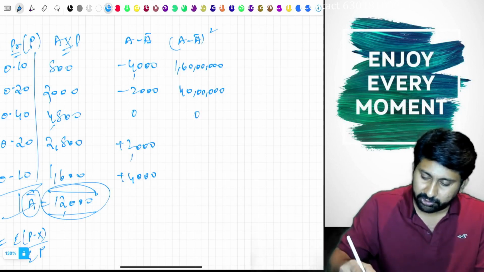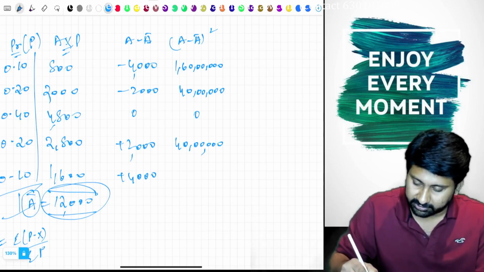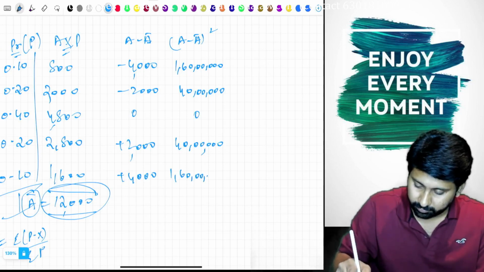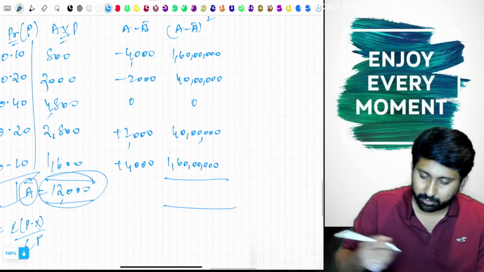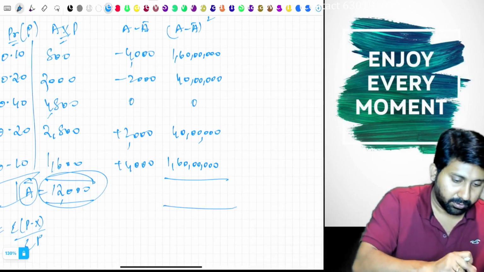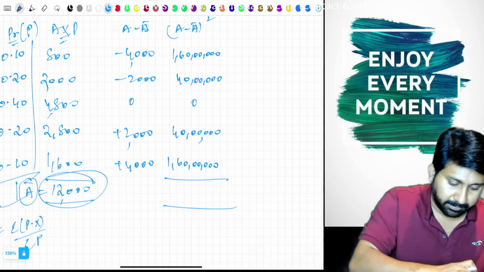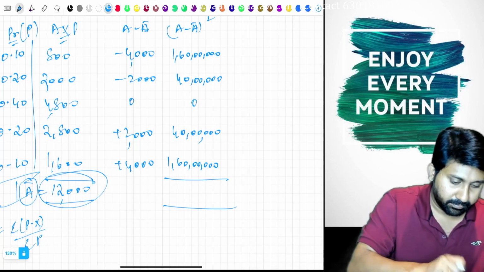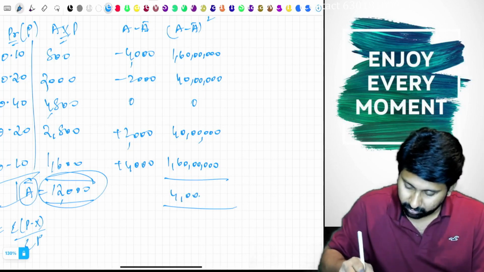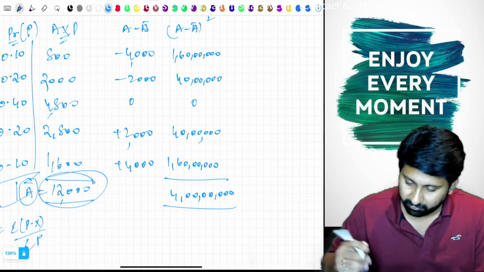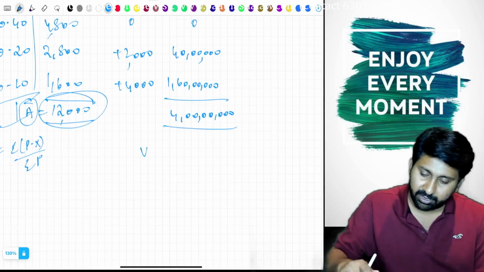Next, 0, 40 lakhs, 1 crore 60 lakh. All these put together has come to 4 crore. Okay.